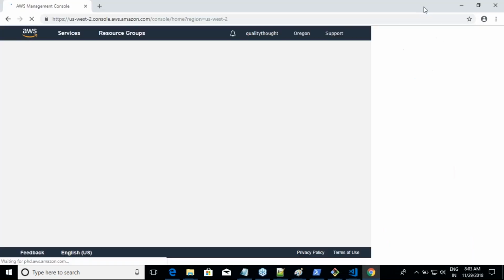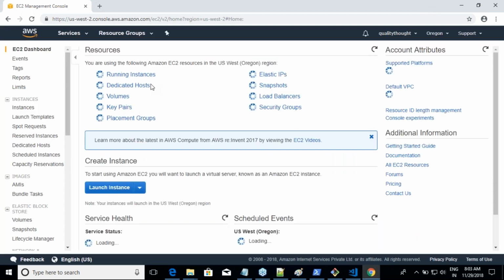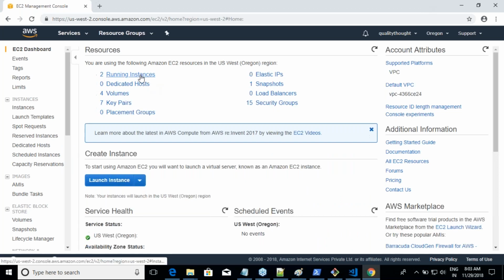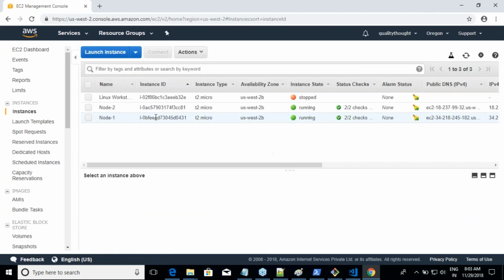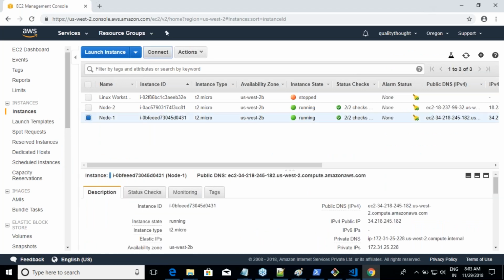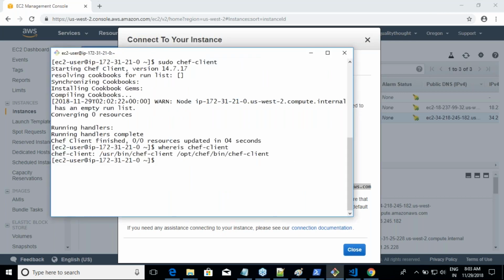So I'm logging into my node 1. This is the command. To log into that machine, I'll be using Git Bash because I need a Linux based login.